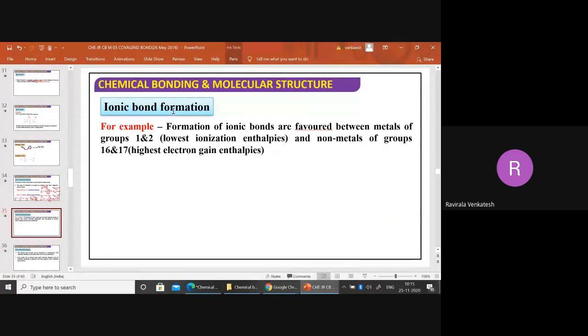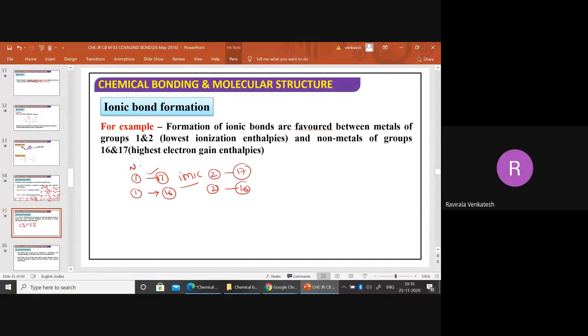Now you observe here. Generally, in which case do we get an ionic bond? Between the first group and the 17th group, first group and 16th group, otherwise second group and 17th group, and second group and 16th group. Definitely these will be ionic in nature. The remaining will be covalent. Whenever you get a bond between the first group and the 17th group, the bond will be ionic.